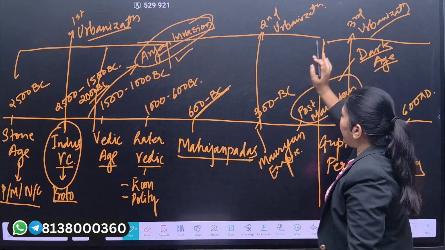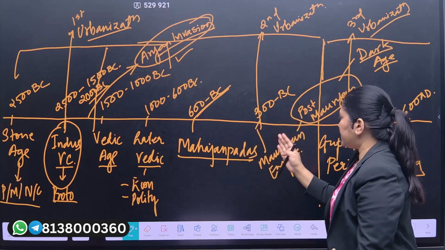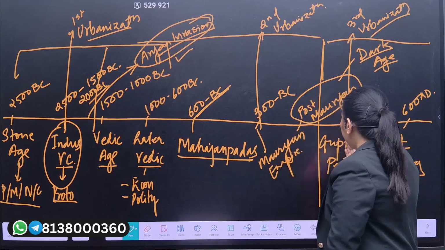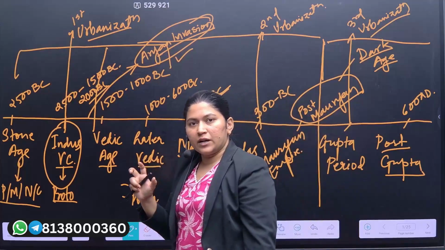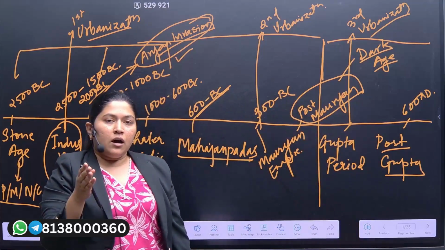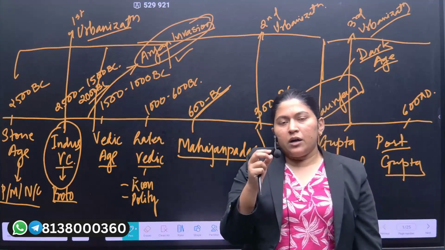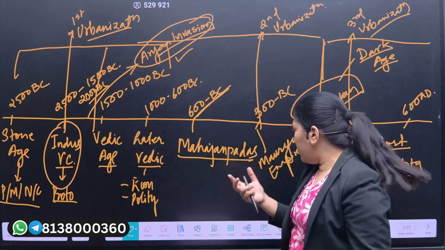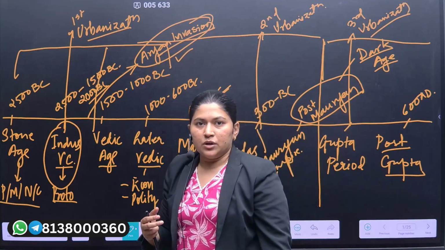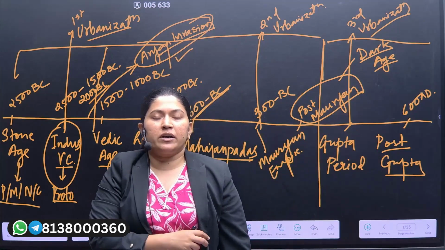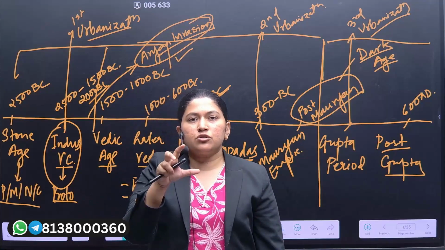Now, if you compare each of these urbanizations with each other, like the Indus Valley with the Mauryan Empire and the Mauryan Empire with the Gupta Empire, you will see different developments, like social development, political development, and economic development. The Mauryan Empire is one of the largest empires of historical times; not even any other power after this was able to expand over all the regions of the Indian subcontinent.